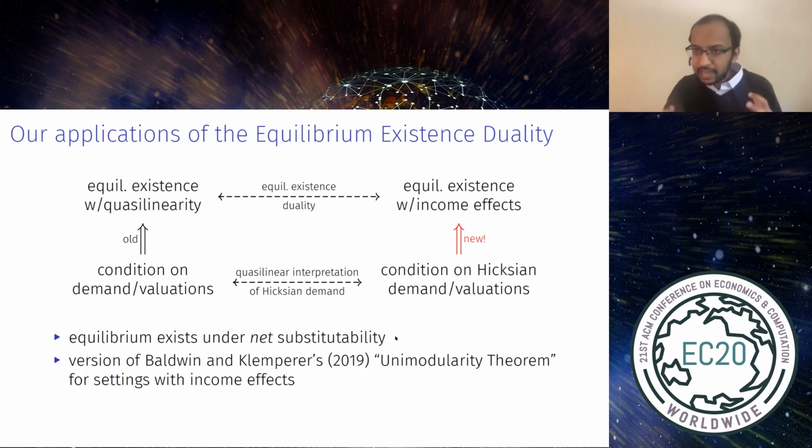Now, this general idea of leveraging a quasi-linear equilibrium existence result to get an existence result for settings with income effects goes beyond just the case of substitutes. If you take any condition on demand or on valuations that ensures the existence of equilibrium with quasi-linear preferences, you can just put the same condition on Hicksian demand or Hicksian valuations, and the equilibrium existence duality will tell us that that ensures the existence of equilibrium with income effects. And so in the paper, we do this to get a version of Baldwin and Klemperer's unimodularity theorem for settings with income effects. What that result tells us is it gives necessary and sufficient conditions for a combination of substitution effects to guarantee the existence of equilibrium.